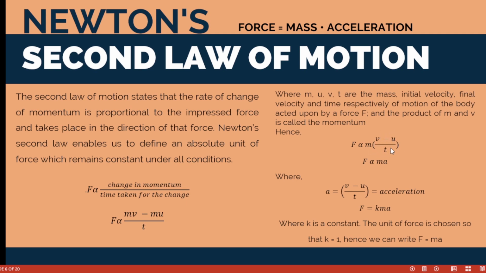So F is directly proportional to m times (v minus u) over t, and (v minus u) over t is a. So we can say F is directly proportional to ma, where a is equal to (v minus u) over t.